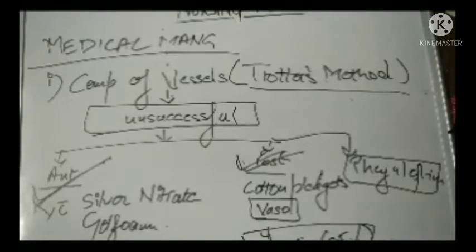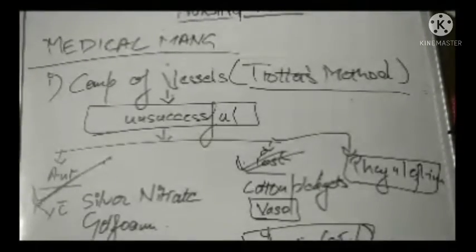And if you see that this method is not working, then you will take the child to the hospital and make out if it is an anterior bleed. Treatment with silver nitrate, gel form or electrocautery can be done. If it is a posterior bleed, in that condition, cotton pledgets soaked with the vasoconstrictor, so that we can constrict the particular artery supplying the area, soaked with adrenaline 0.5%.